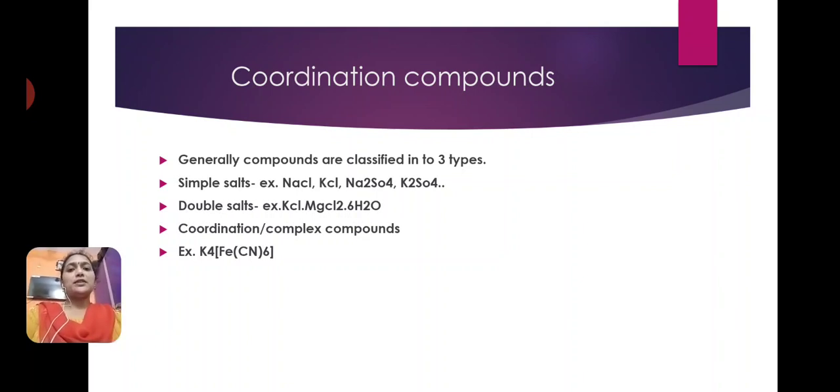Simple salts undergo complete ionization when dissolved in water, for example NaCl, KCl, Na2SO4, K2SO4. Double salts have two or more salts, but these also undergo complete ionization when dissolved in water. Complex or coordination compounds do not undergo complete ionization when dissolved in water.